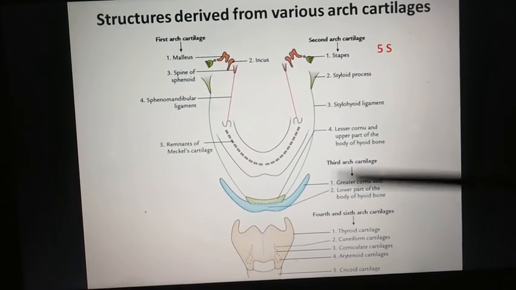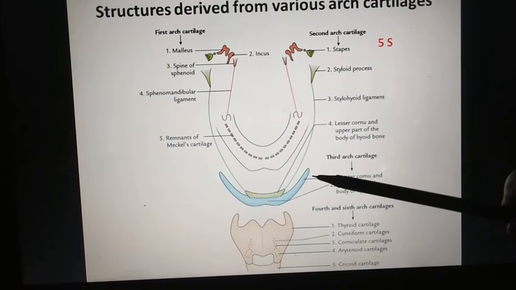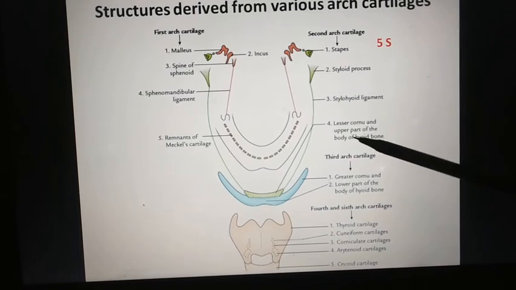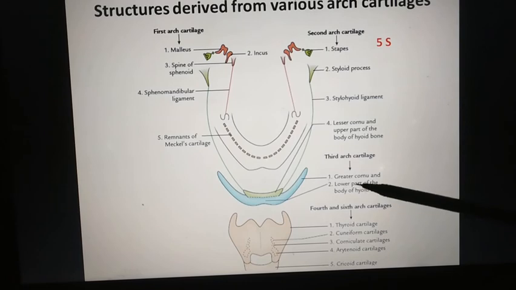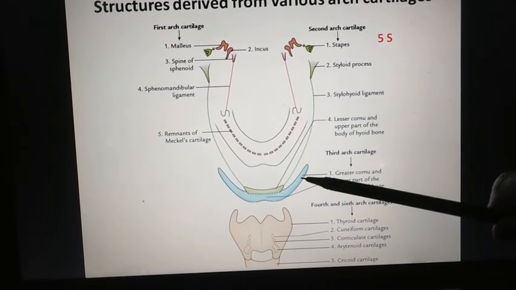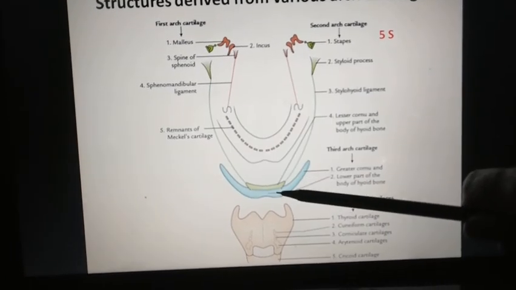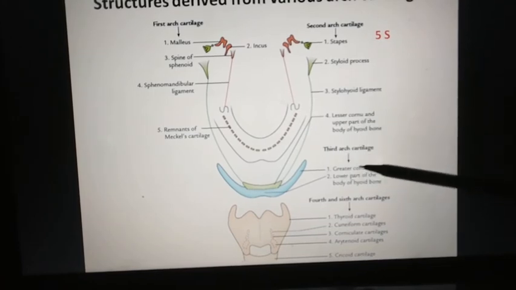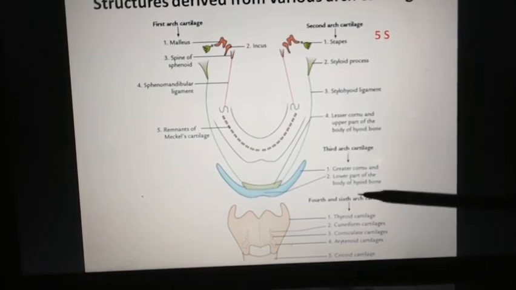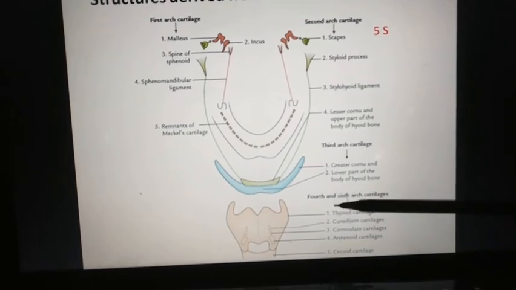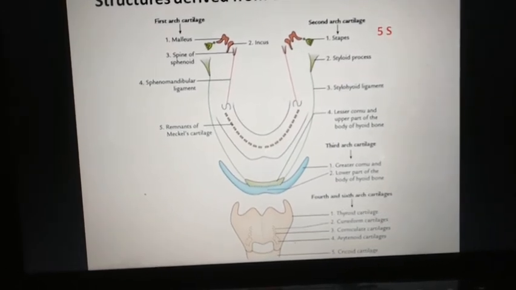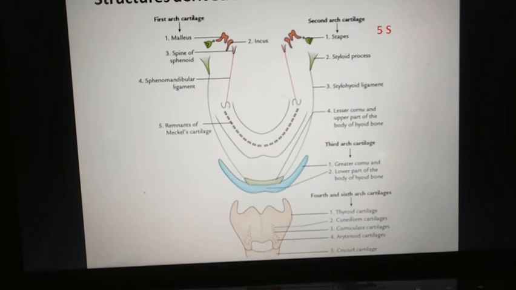In the third arch, the rest of the part of the hyoid bone forms. Here the smaller cornu and superior part of the body have been formed by the second arch. So the lower part of the body of hyoid and greater cornu, this one is the greater cornu, and lower part of the body of hyoid are formed by third arch cartilage. Then coming to the fourth and sixth arch. Fourth and sixth arch form the cartilage of the larynx, and these are thyroid, cricoid, arytenoid, corniculate, and cuneiform.